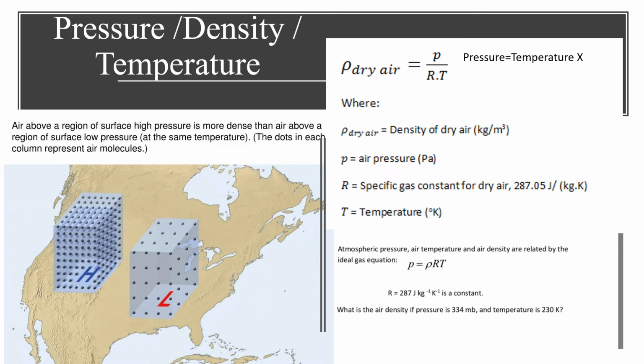If one of these variables changes, the other two usually change as well. The relationship among the pressure, temperature, and density of air can be expressed by the equation which says pressure is equal to temperature times density times a constant. This simple relationship we call the gas law or equation of state.